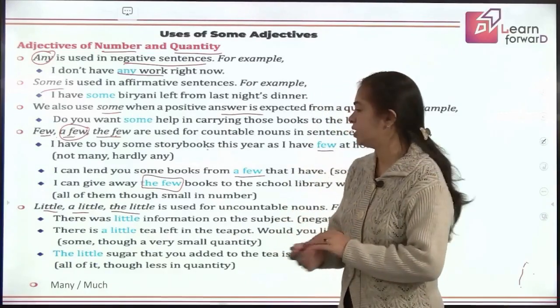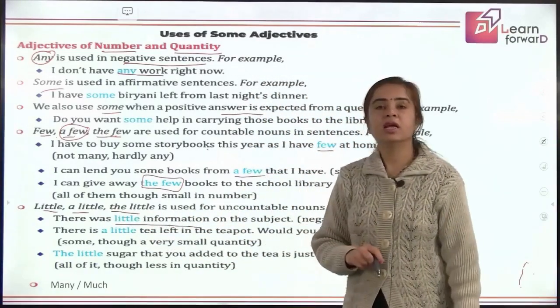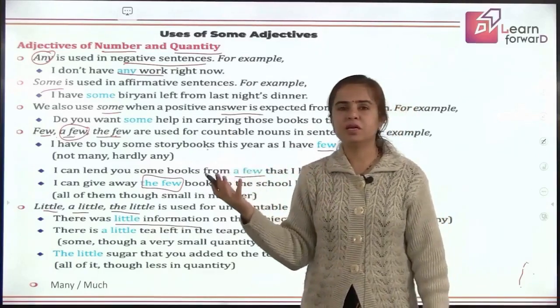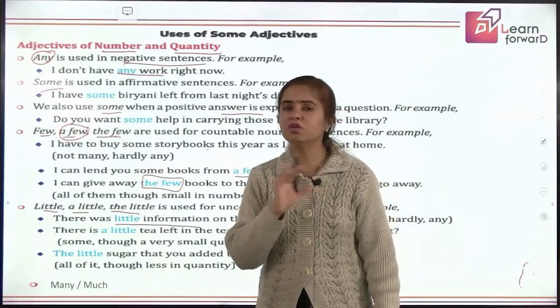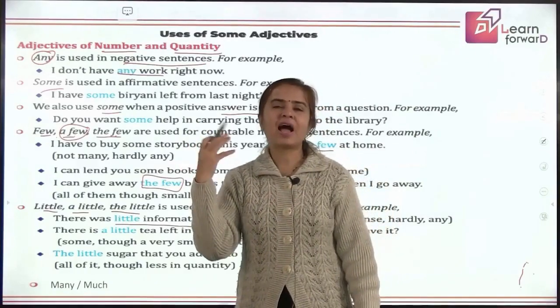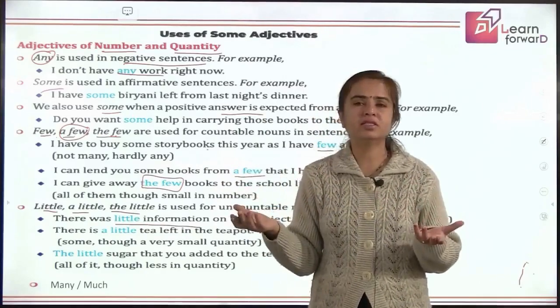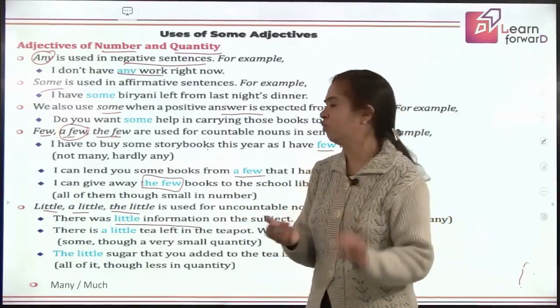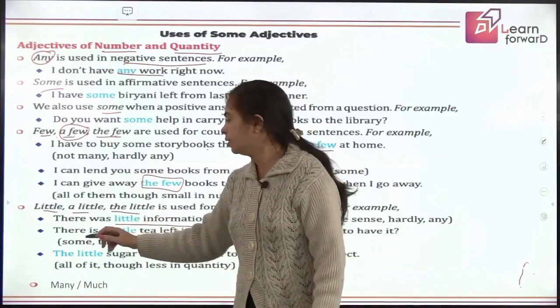How? Let's read examples. There was little information on the subject. That means whatever topic is being discussed, there was hardly any information. I cannot say there was no information. Yes, I got some information, but it was not sufficient for me to make a decision. So that was little information. It was not able to help me out completely.